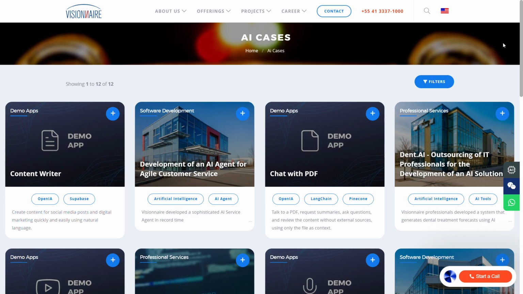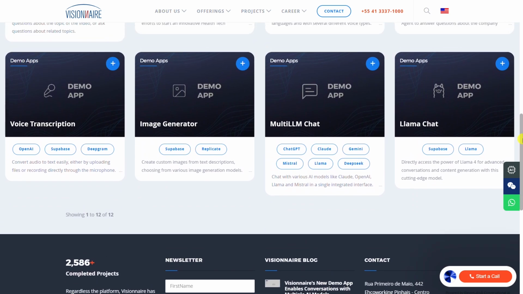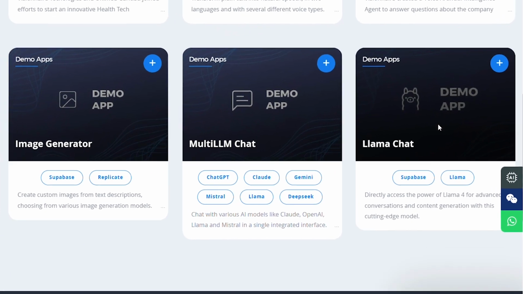Llama Chat is another example of how Visionnaire masters artificial intelligence technologies. In this case, in addition to the Llama model, Supabase was also used as a database.